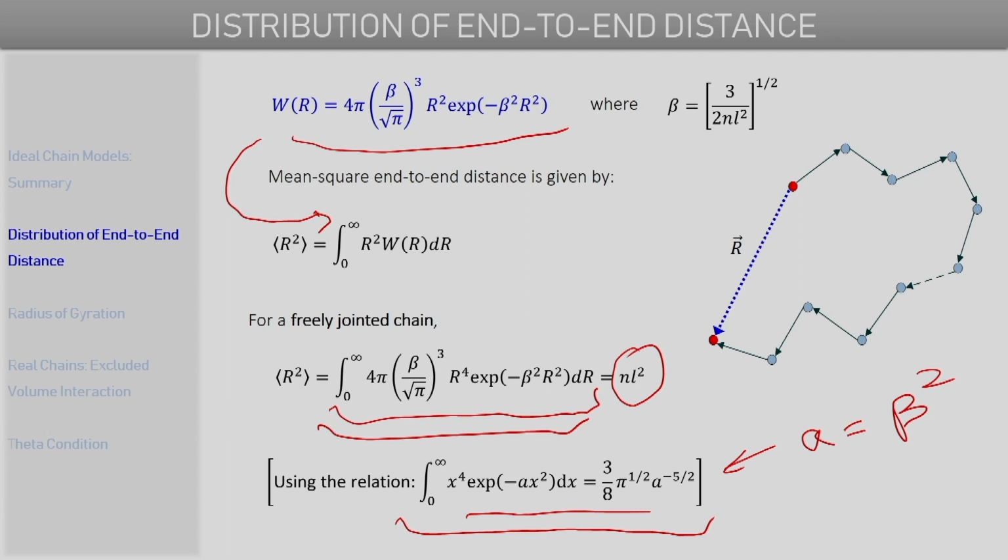So this distribution function that we have discussed is applicable to any ideal chain, provided that we are using the Kuhn length and the number of Kuhn monomers, and for a regular freely jointed chain, of course, it's applicable as well.